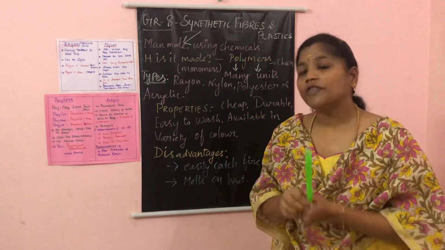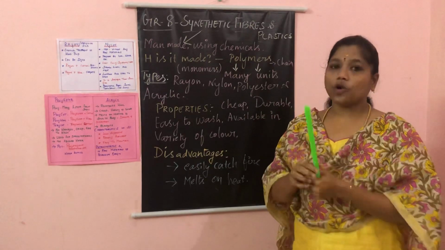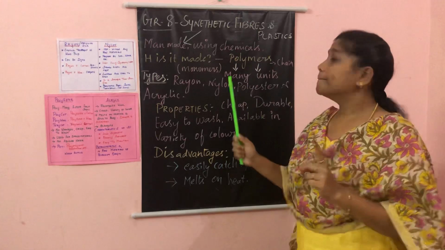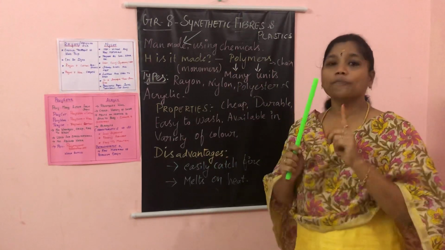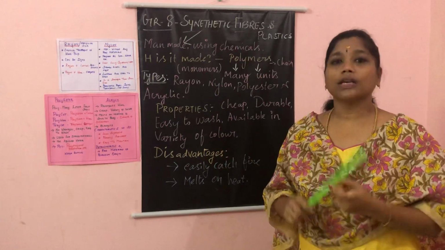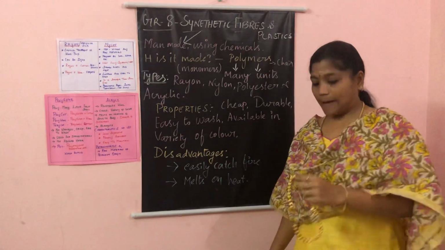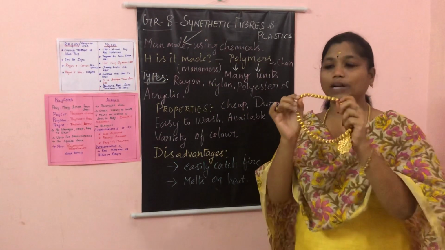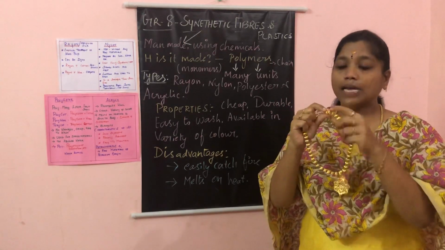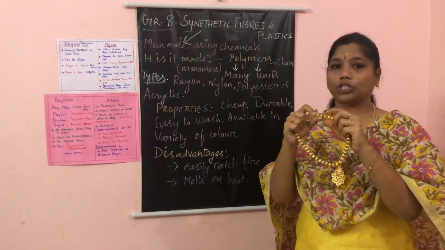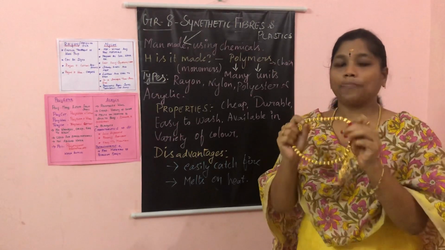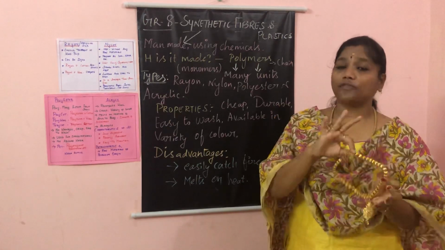Cellulose is made up of a monomer. Mono means one, and mers means unit. So one unit of glucose makes the cellulose. If, for example, you consider this as a polymer, cellulose is made up of glucose units. Many monomer units form the polymer. Cotton is the natural fiber.